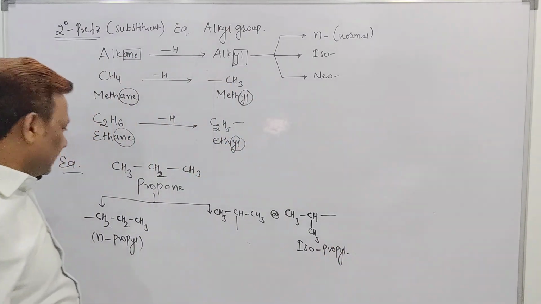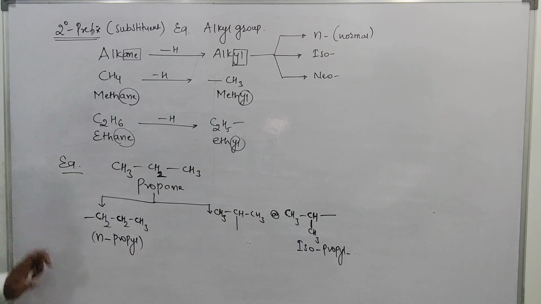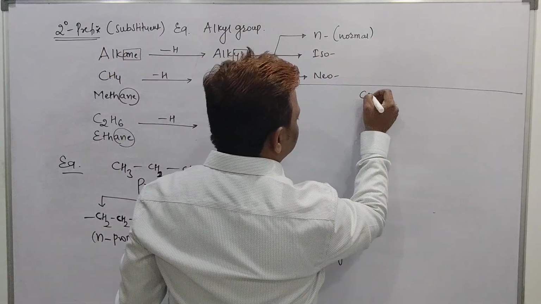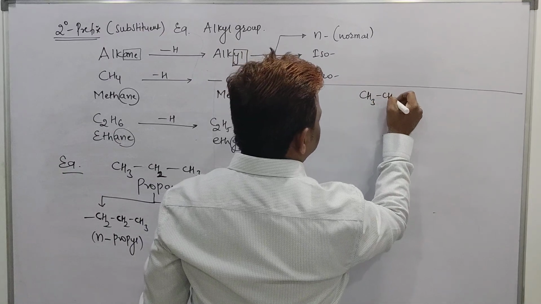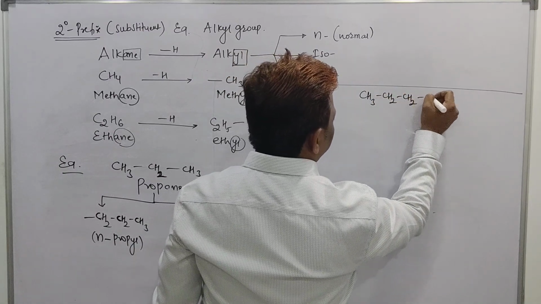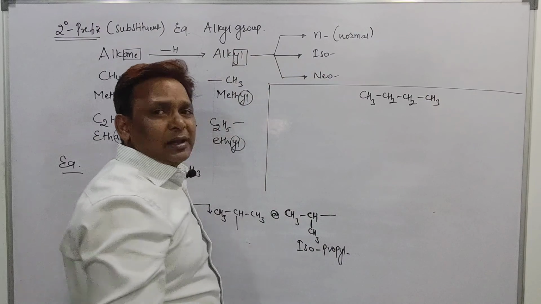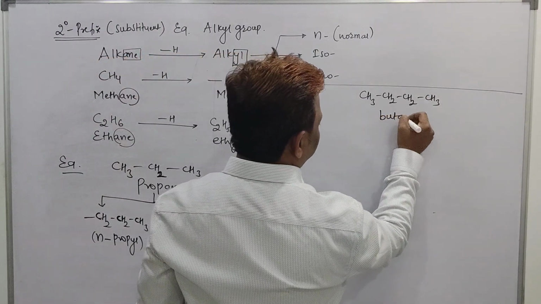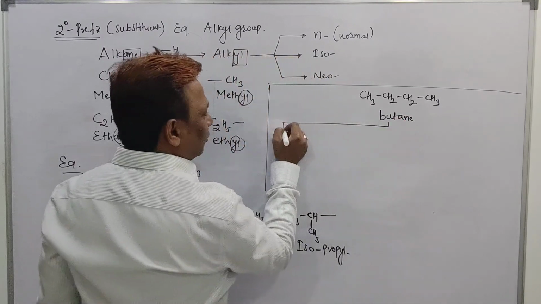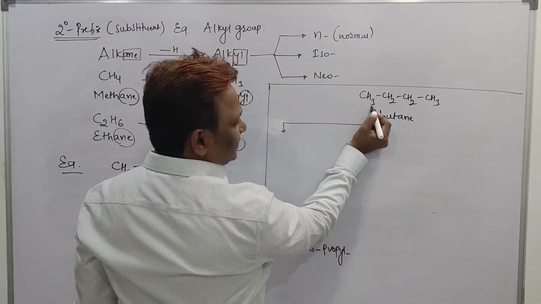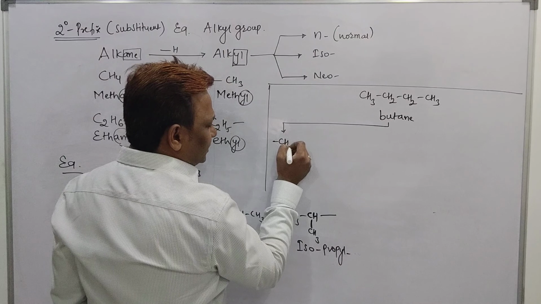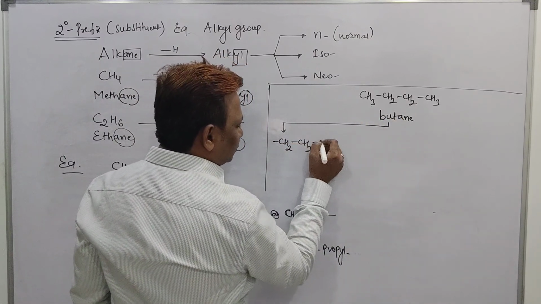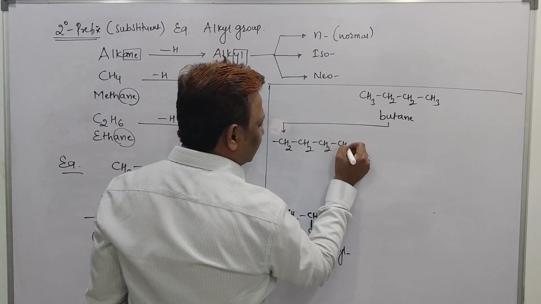Okay, one second. Again, I'll go with one example. The propane example is over, right? I want to go with one more example. See beta here. CH3, CH2, CH2, CH3. This is called butane. How, beta? This is called what? Butane. Now what I will do? I will take one hydrogen from this carbon. So instead of CH3, I will get CH2, then 1, 2. Then one more CH2, then one more CH2, then one more CH3.